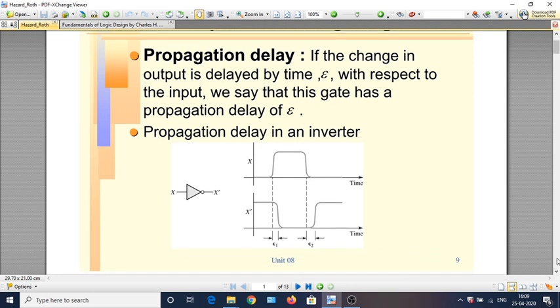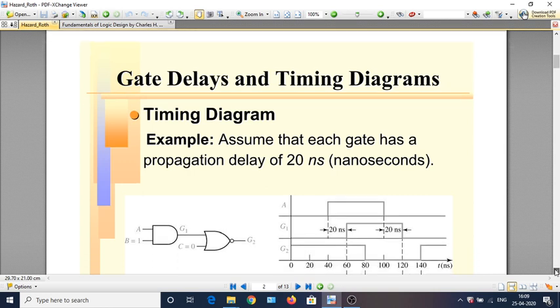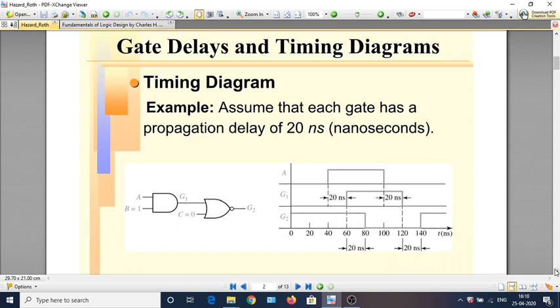Let us move on to a slightly larger circuit. Here we introduce the timing diagram of a circuit, which depicts how different signals in the circuit change due to the propagation delay of the different gates present in the circuit. Let us assume that we have two kinds of gates, the AND gate and the NOR gate, both having the same propagation delay of 20 nanoseconds. So, here is the circuit.